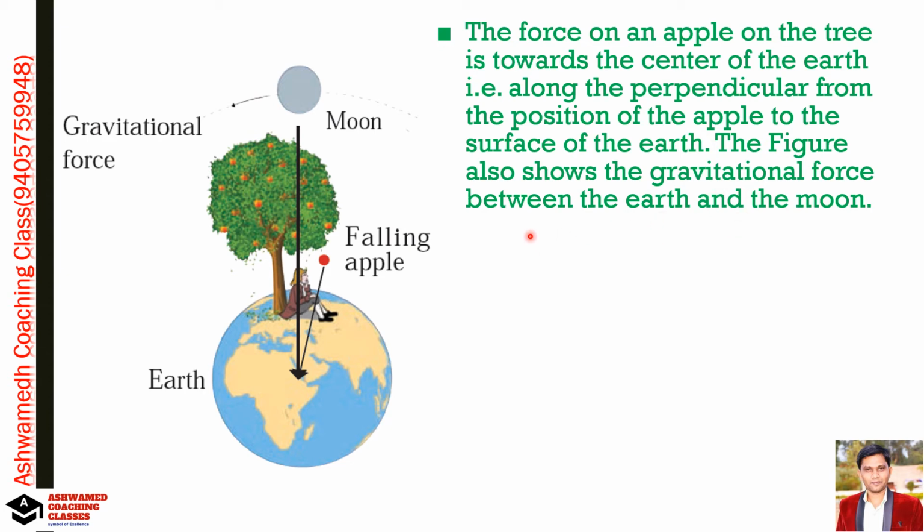The distances in the figure are not according to scale. This figure is just for your understanding.